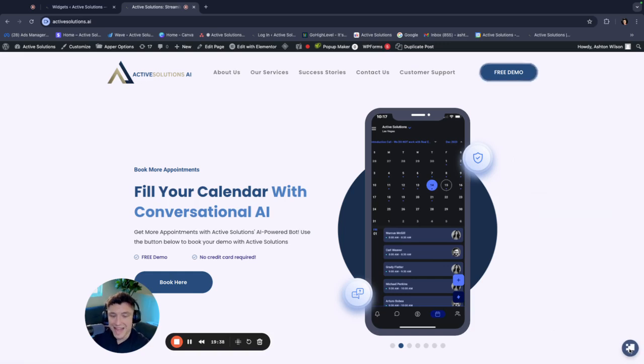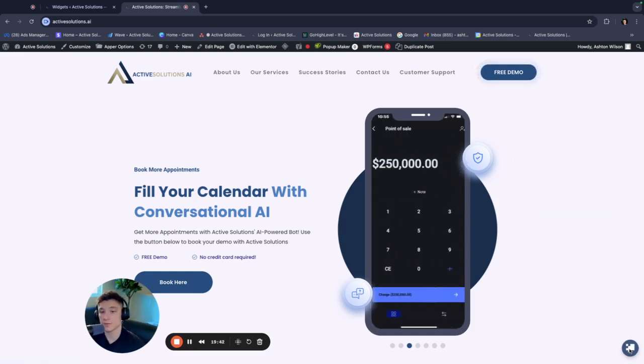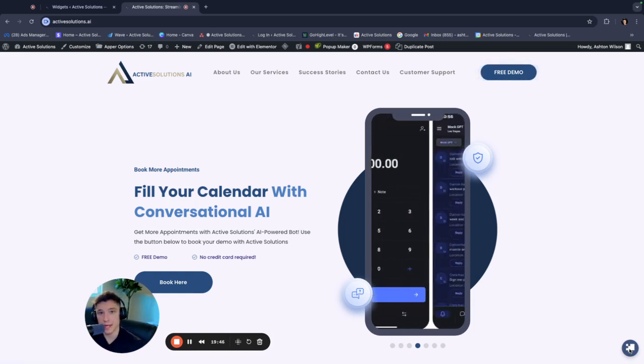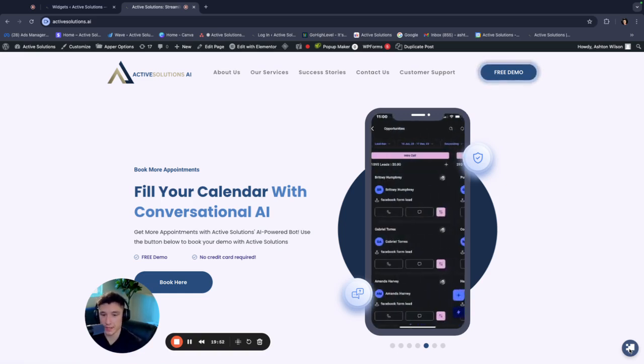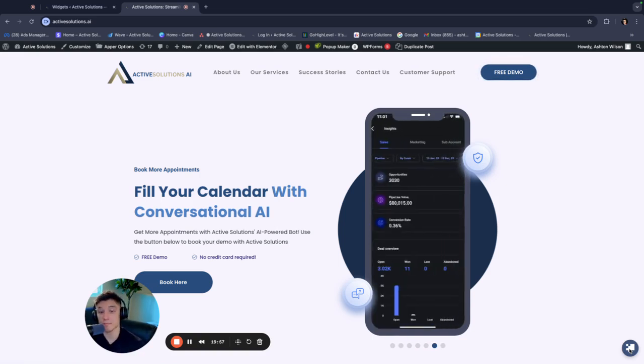So this is exactly how you're going to install it on other people's websites. Now, all you have to do is prompt it, test it, copy that code, upload it to the website, and you've done your job. Now, let's get into exactly how I would price this, so that you get the ball rolling and start getting some money coming in as well.